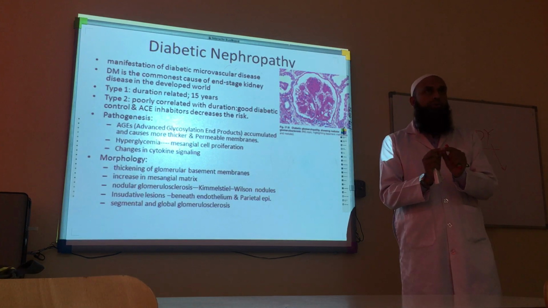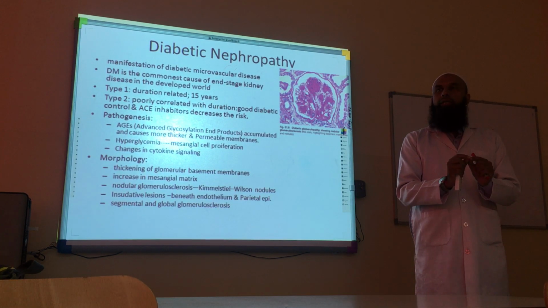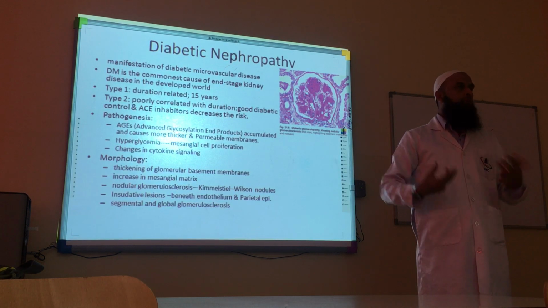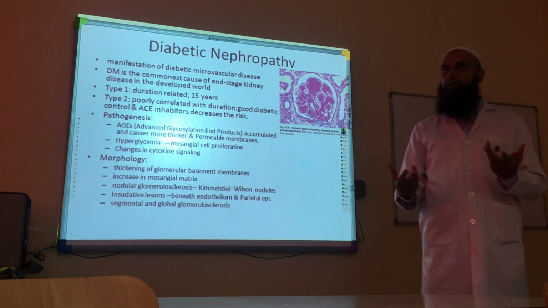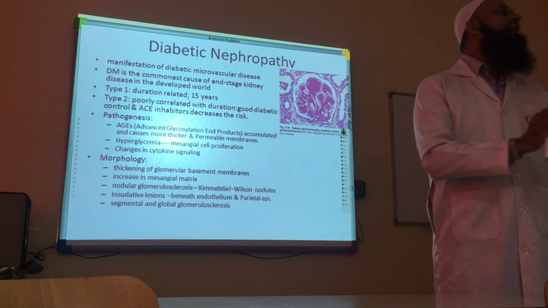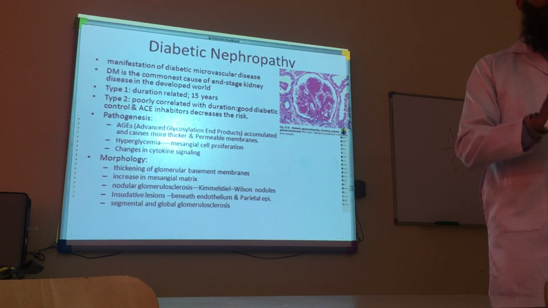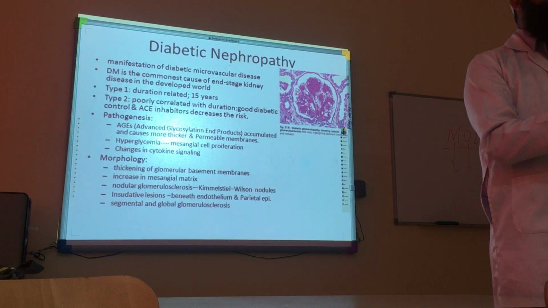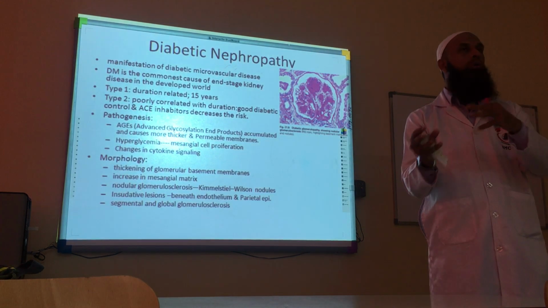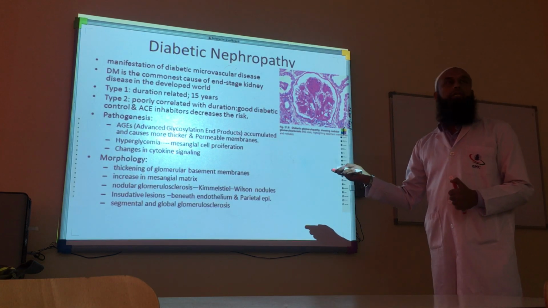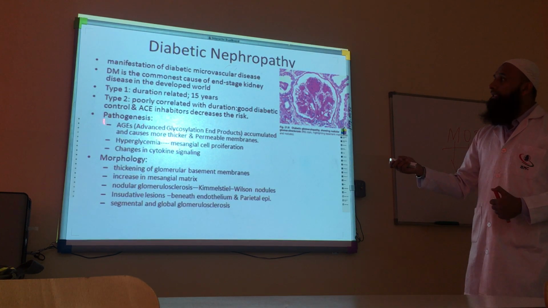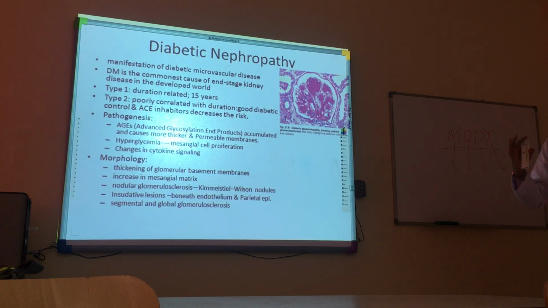Actually, excessive glucose binds with proteins and amino acids, and our whole body is comprised of proteins and amino acids. So excessive glucose levels make permanent bonds with proteins and amino acids, and these compounds are called AGEs, or advanced glycosylation end products. Once formed, they are very strong and accumulate in different places in the body. Specifically, they deposit in the microvessels in the glomerulus.